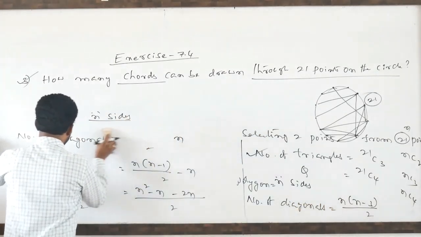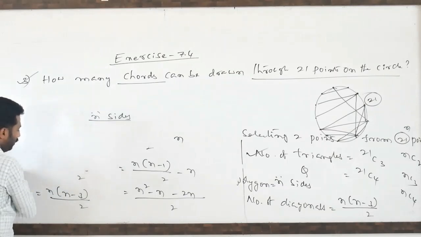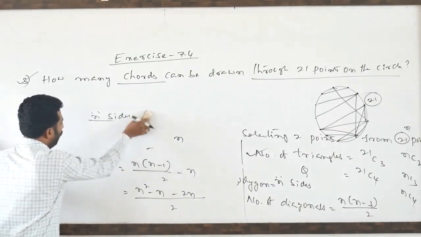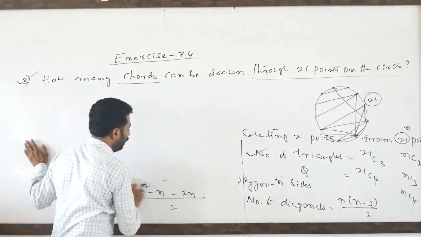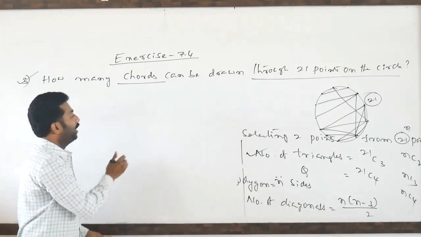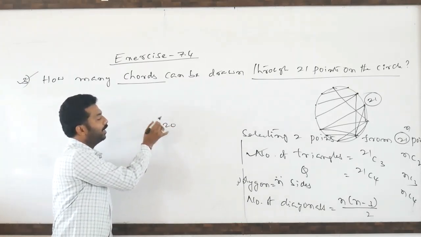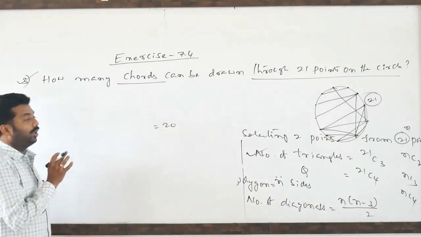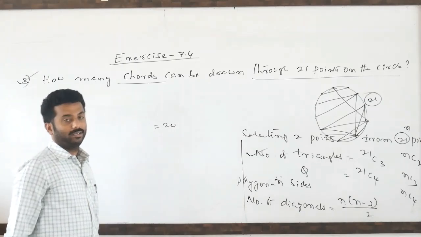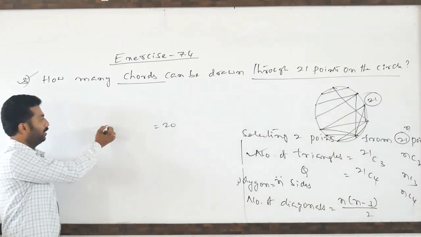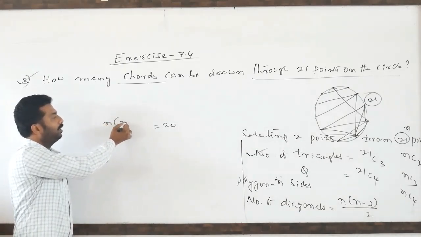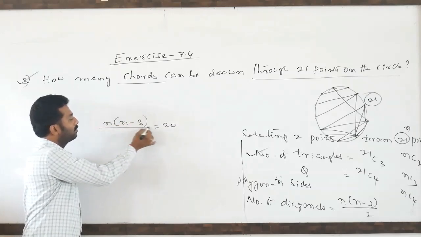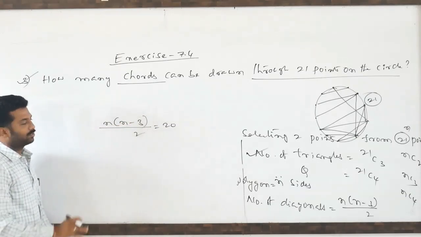Or suppose in a polygon there are 20 diagonals. See here, in a polygon there are 20 diagonals. So how many sides will be there in that polygon, we have to calculate. What is the formula for the number of diagonals? n into n minus 3 by 2.